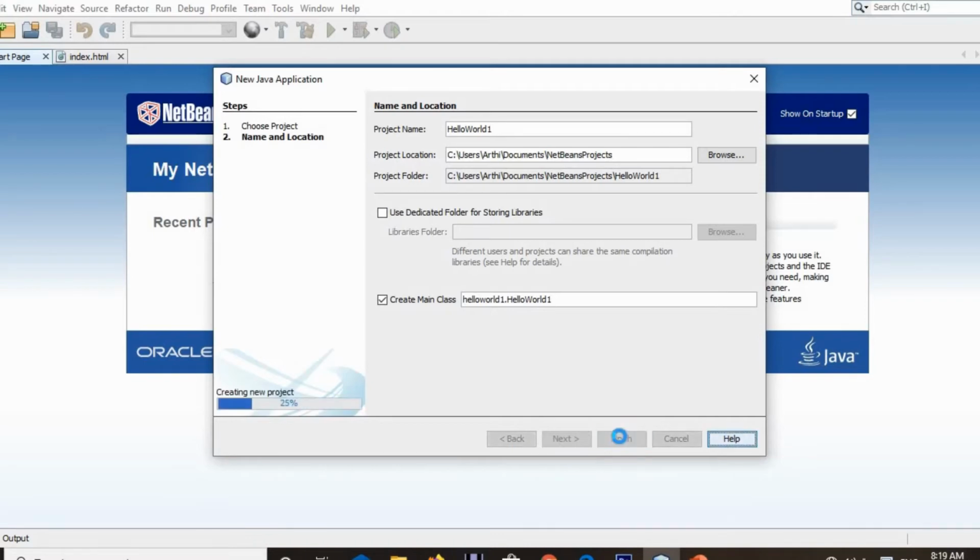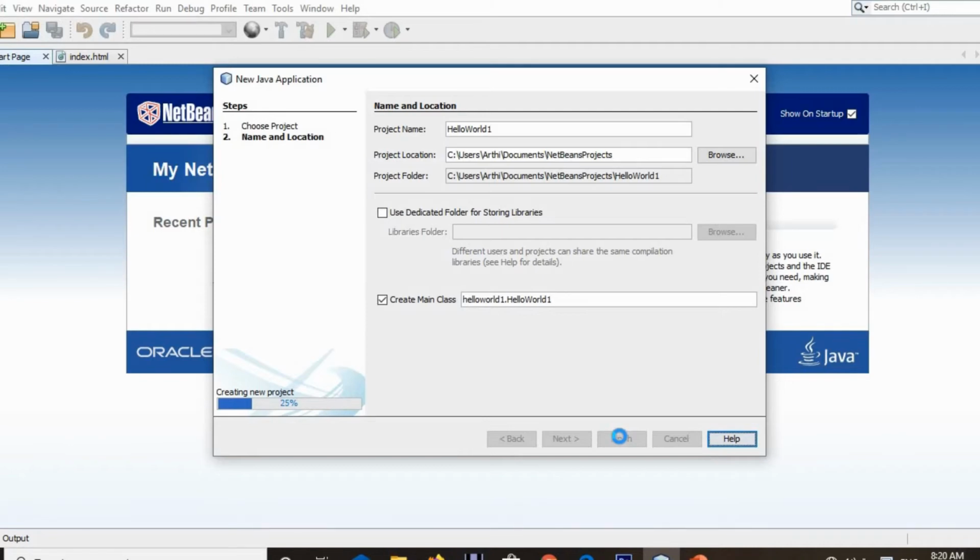NetBeans IDE will load your Java project. When the Java project is loaded by your NetBeans window, it will be very similar to the structure we have just seen. In that structure, the starting line will be package, and the second line will be the import statement.